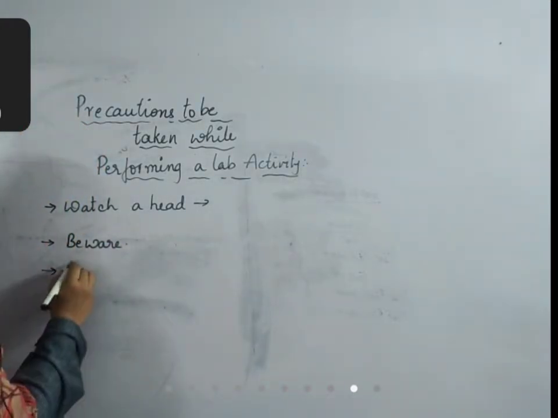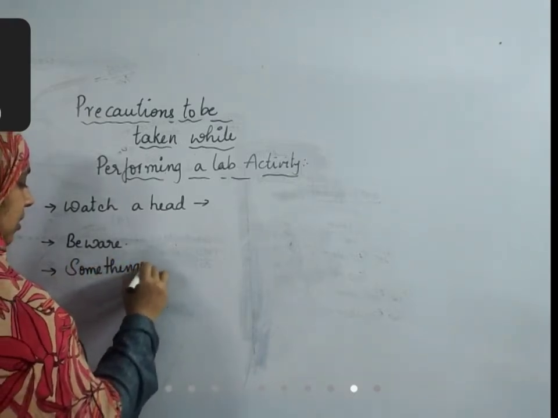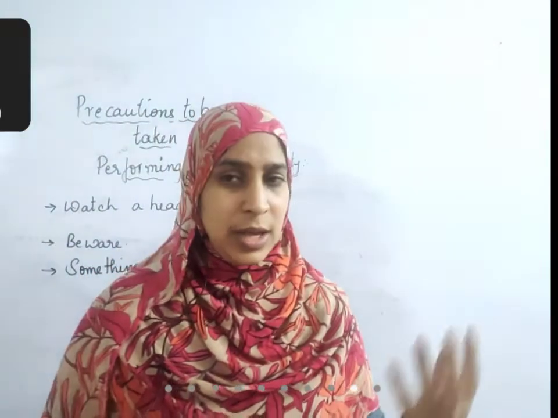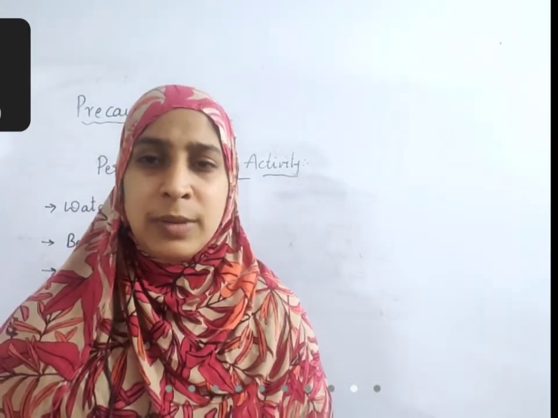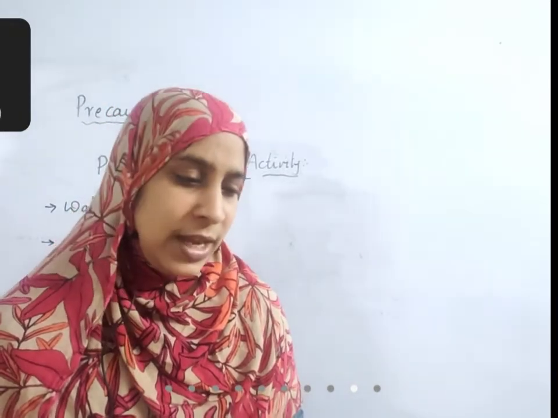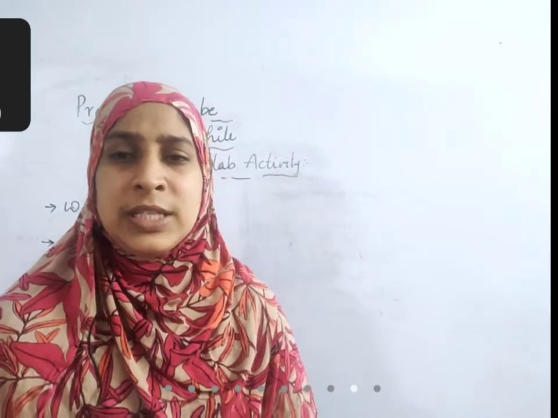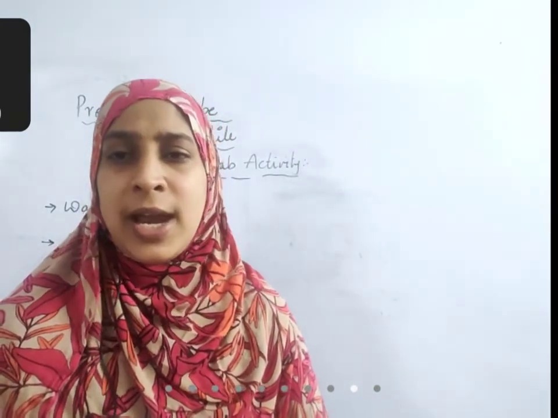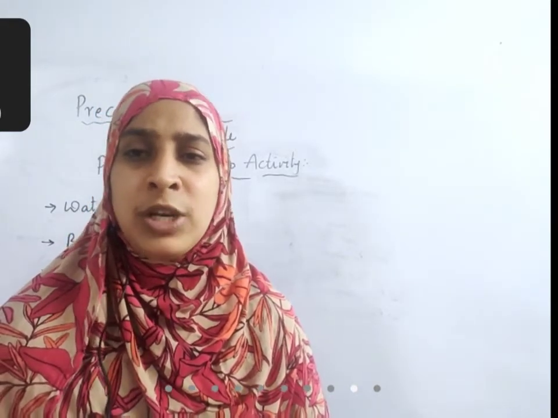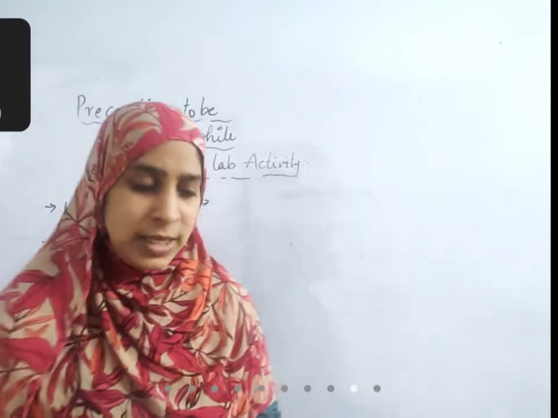Next thing is, if something falls down suddenly. It may be glassware, it can be a chemical, an acidic chemical, a basic chemical, whatever it may be. If something falls down suddenly, you should be very careful about that. If it is an acid and something fell on you, then immediately you need to apply some base. If it is a base, you should immediately wash your hands. If it is an acid, it can burn the hand, so you should be careful about it. You should not touch those things which are acidic. You should be standing at a distance.